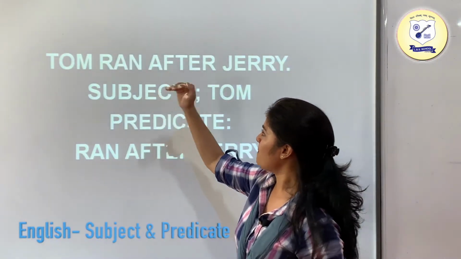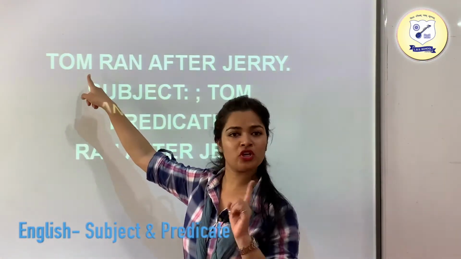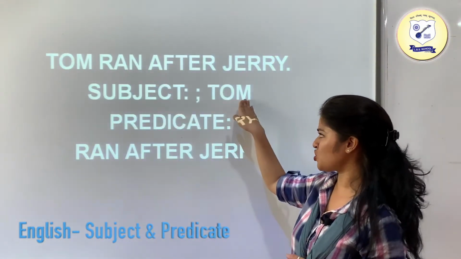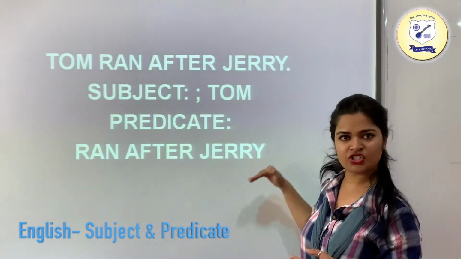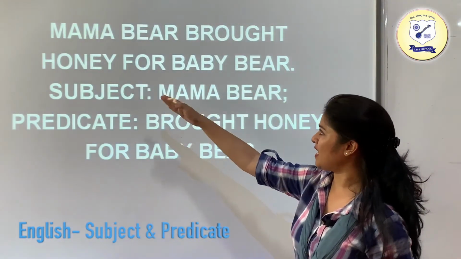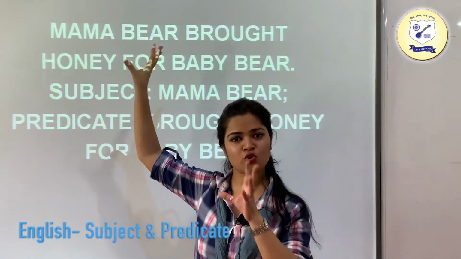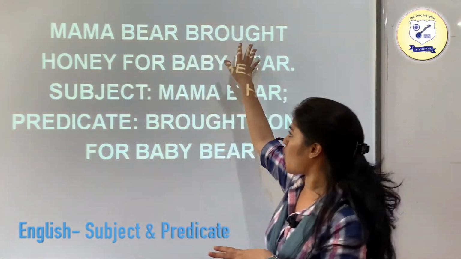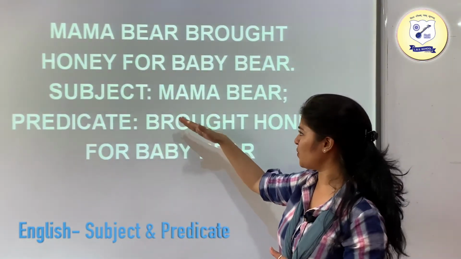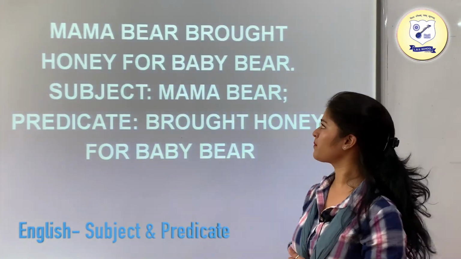Similarly, "Tom ran after Jerry." Since Tom is running after Jerry, Tom is going to be your subject and the remaining part is going to be your predicate. The subject is Tom and the predicate is "ran after Jerry." Another example is "Mama Bear brought honey for baby bear." Now who is doing the work over here? Mama Bear. So this is going to be your subject and the remaining part would be your predicate: "brought honey for baby bear."